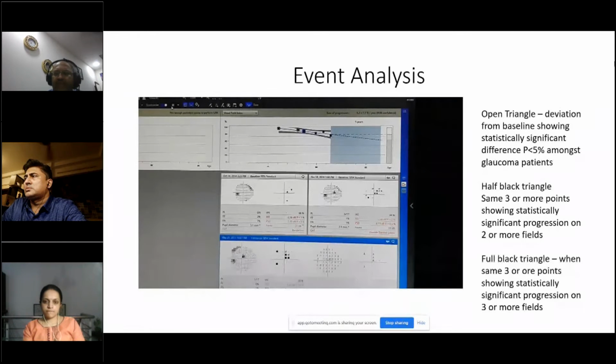So it is done using the help of the software, and an open triangle indicates that the deviation from baseline shows a statistically significant difference, p less than 5% amongst the glaucoma patients. A half black triangle shows that the same 3 or more points are showing statistically significant progression on 2 or more fields, and a full black triangle shows when the same 3 or more points are showing statistically significant progression on 3 or more fields. So this is how it looks.